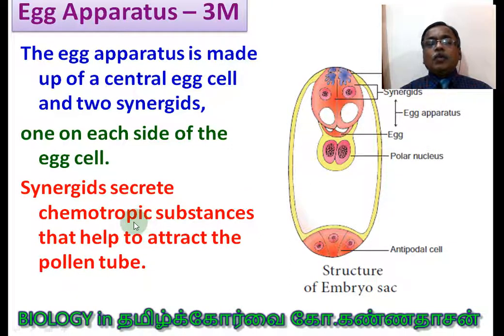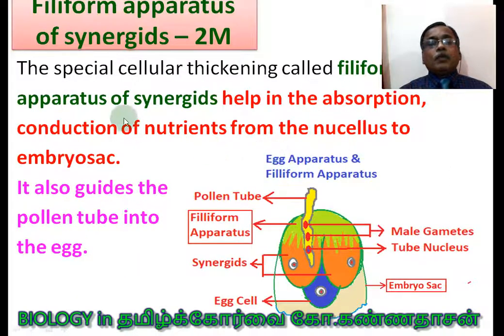Synergids secrete chemotropic substances. They attract the pollen tube of the same species, or the male gamete, so the pollen tube enters inside. Now the filiform apparatus of the synergid, the second function. A special cellular thickening takes place in the synergids, called the filiform apparatus of synergids.